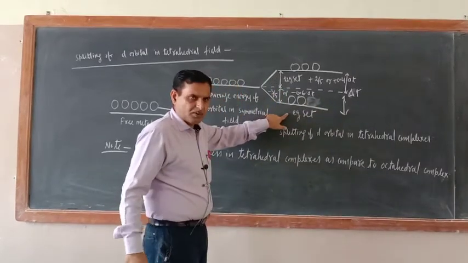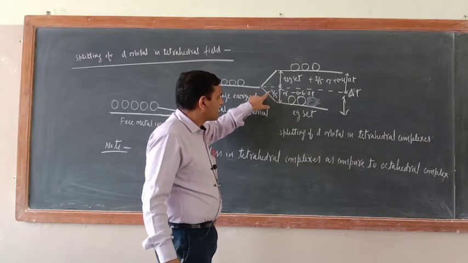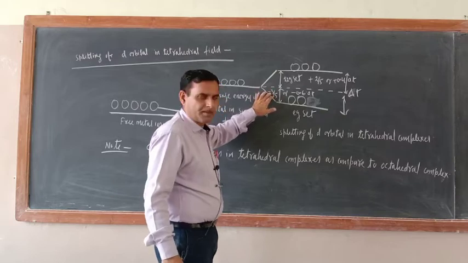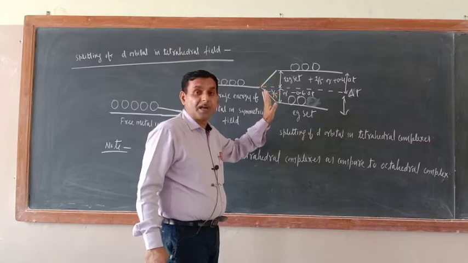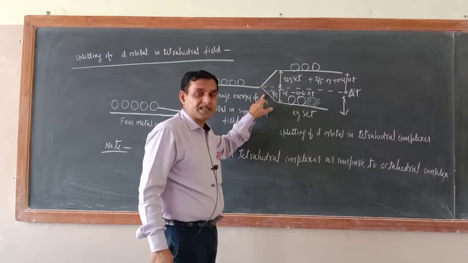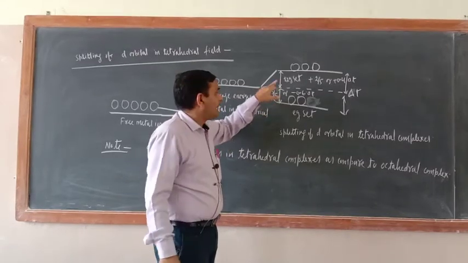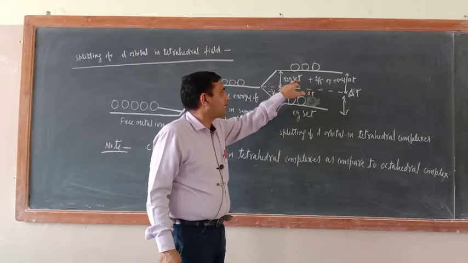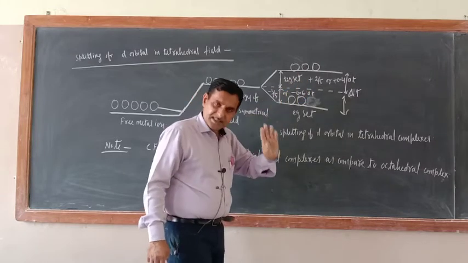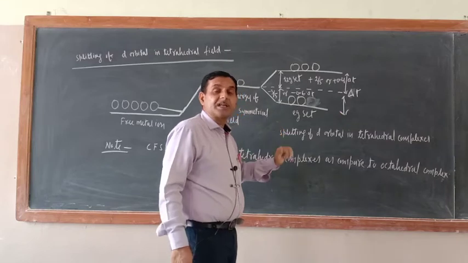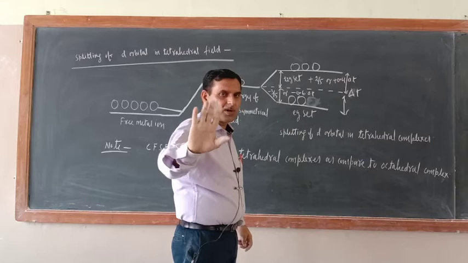The Eg set is down, meaning the Eg set energy has a minus sign. In octahedral complexes I did not put positive and negative signs. Here the minus sign means the energy of the Eg set is decreased by 3/5, and the positive sign of the T2g set means increased by 2/5. So plus and minus indicate increase and decrease. You can put the same in octahedral also, I don't have any problem.